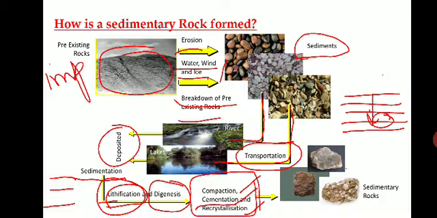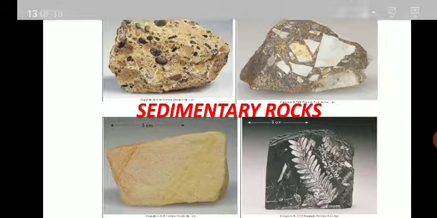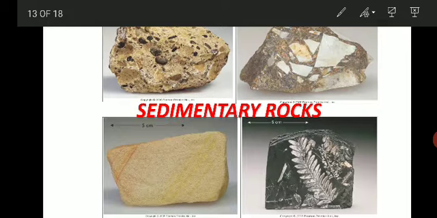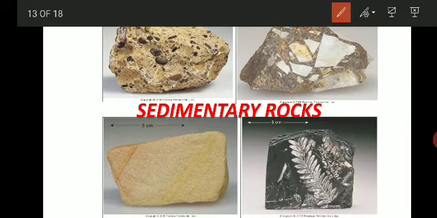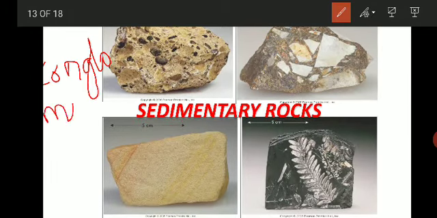They are fragmental rocks. You can see the fragments in it. Because they are formed by rock fragments, these are fragmental rocks. You can clearly see the rock fragments in it. Here are a few examples of sedimentary rocks, wherein you will get an idea of how they look. The first image shows a rock called conglomerate.